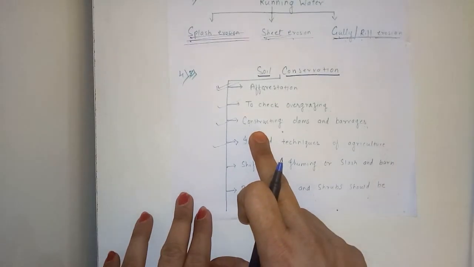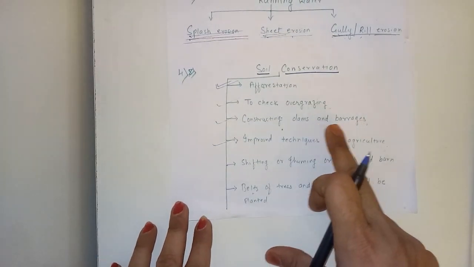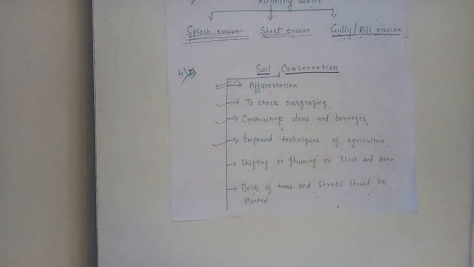Now come to the third point, constructing dams and barrages. Much of the soil erosion by floods can be checked by constructing dams or barrages over such rivers. This would check the speed of water and thereby save soil from erosion.